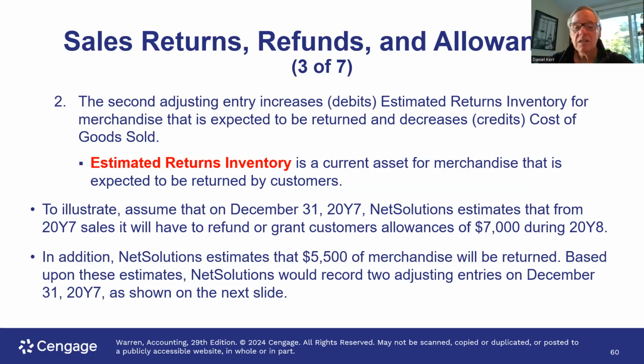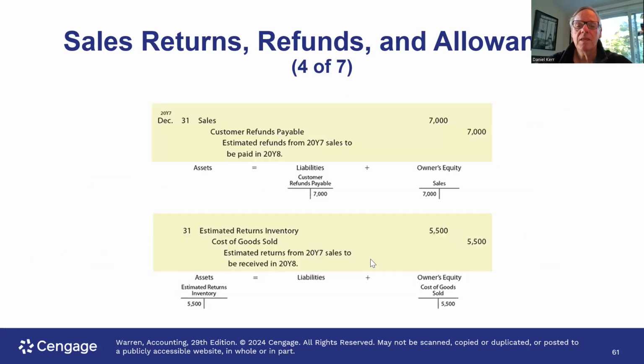To illustrate this, let's estimate that from the fiscal year 7 sales, we're going to have a refund of $7,000. It's going to have to be refunded. And we estimate that of that $7,000 that's going to be refunded, the cost of those goods, the stuff that's going to go back in inventory, is $5,500. So we would make these adjusting entries here.